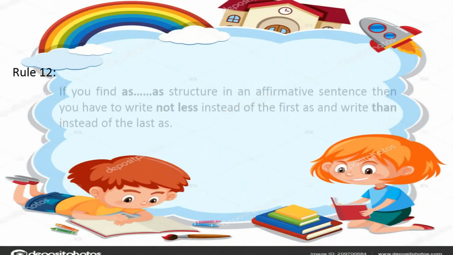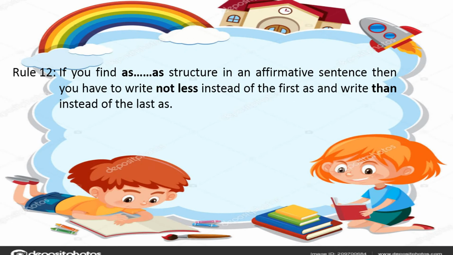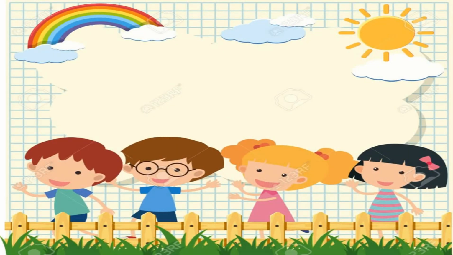Next rule. If you find an as... as structure in an affirmative sentence, then you have to write not less instead of the first as, and write than instead of the last as. Let's go for the example.